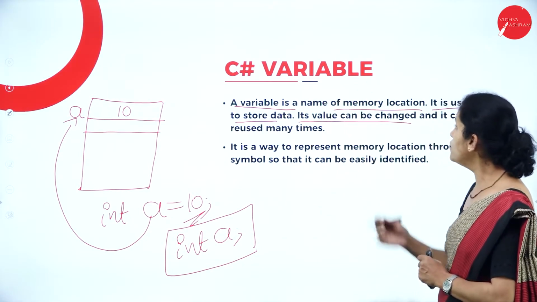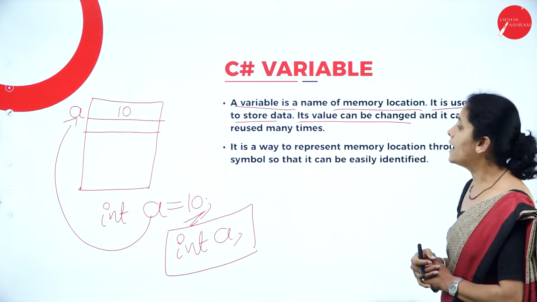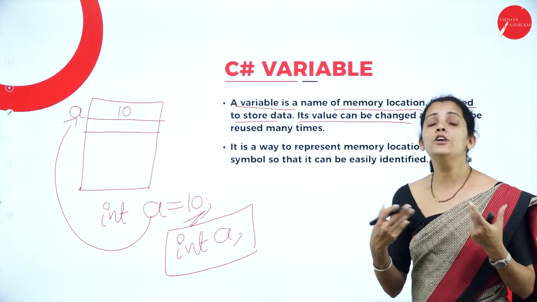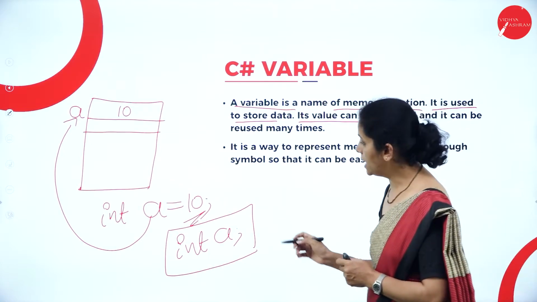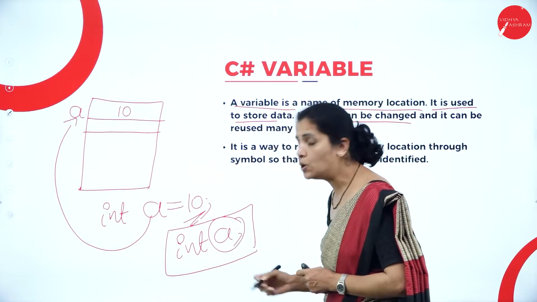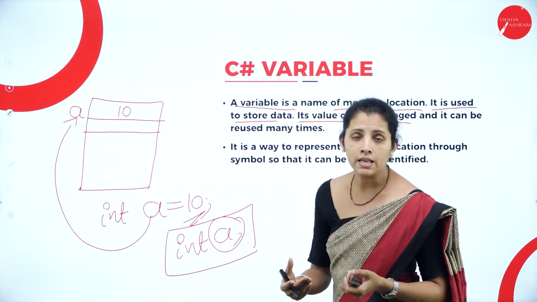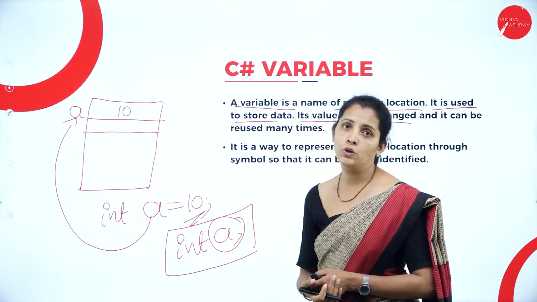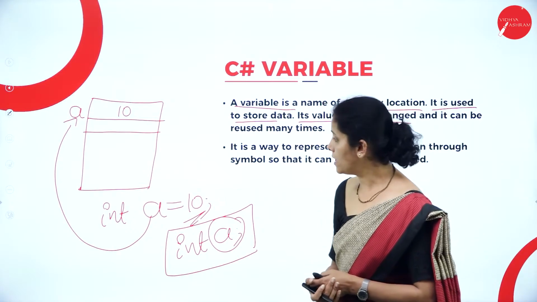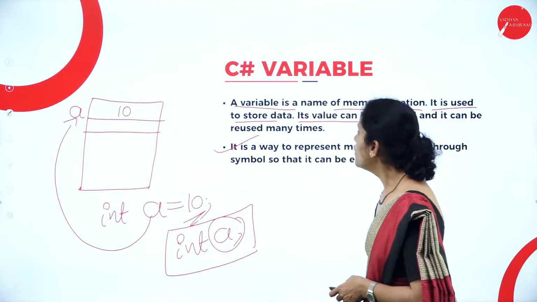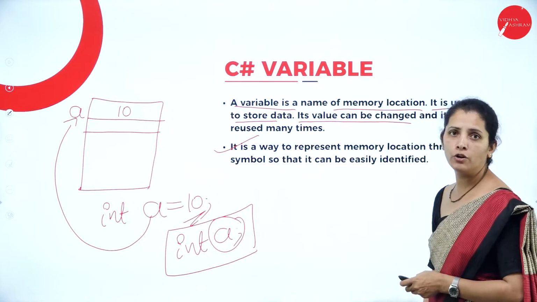So its value can be changed and it can be reused many times. That means I can use this variable many times in my program according to the program requirement. It is a way to represent a memory location.